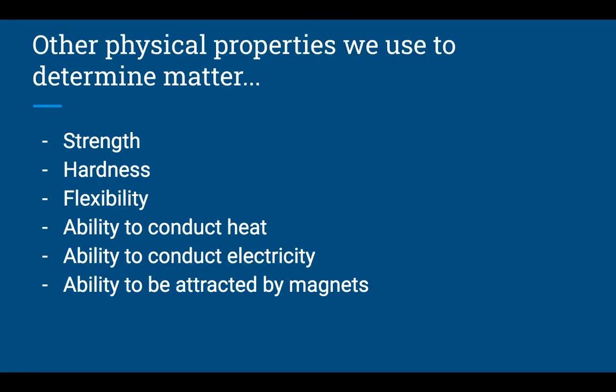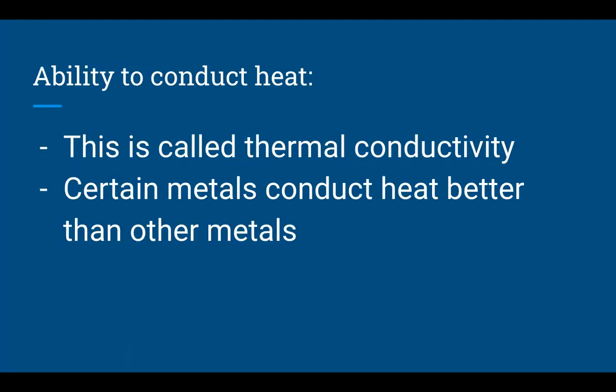Yesterday we talked about some changes in matter, and we talked about strength, hardness, and flexibility. Today we're going to be talking about ability to conduct heat, ability to conduct electricity, and ability to attract magnets. So, ability to conduct heat. This is called conductivity. Certain metals conduct heat better than other metals. When you're cooking and using a pot, that pot is really good at conducting heat because you're able to get the heat from your stove onto the pot and then it will heat whatever is in it, right? So it's able to move that along.